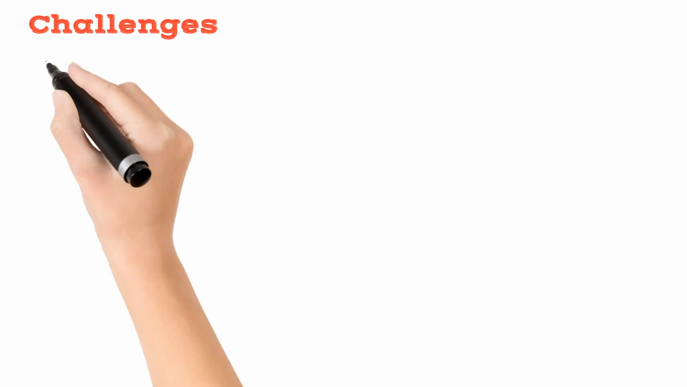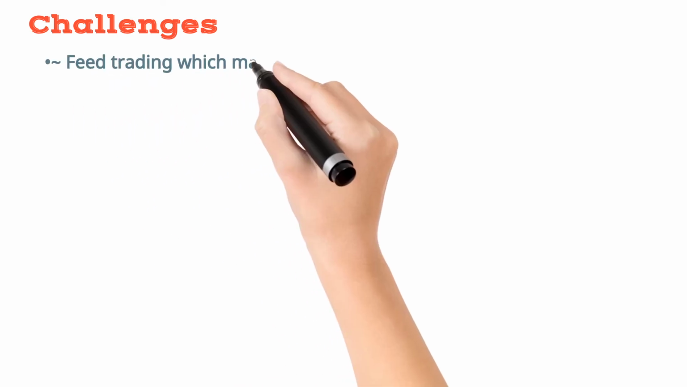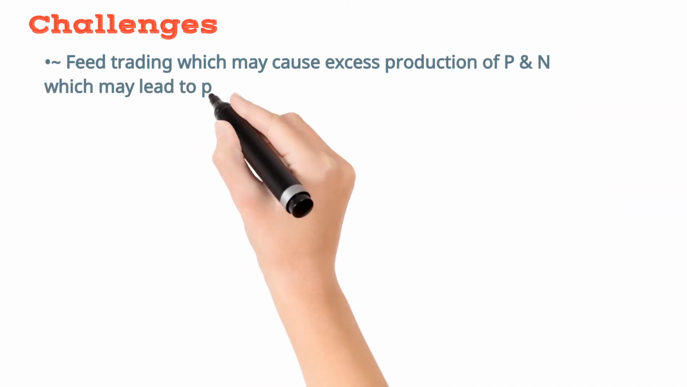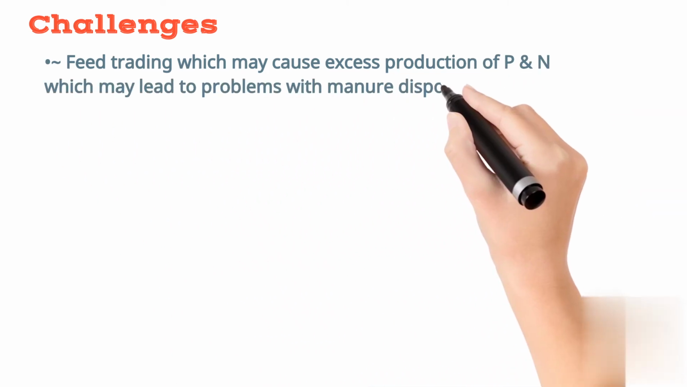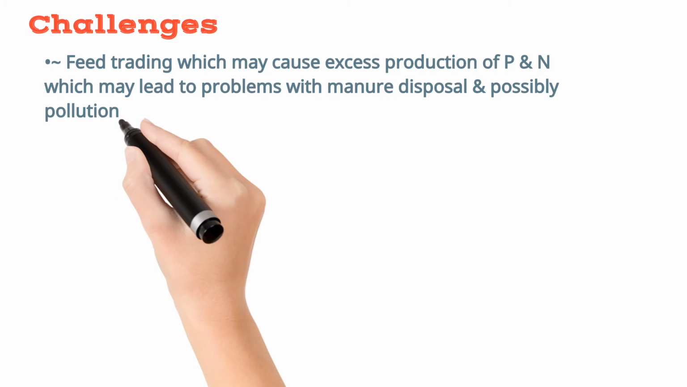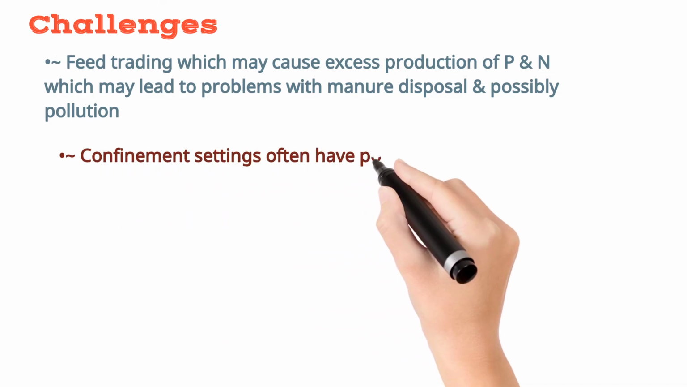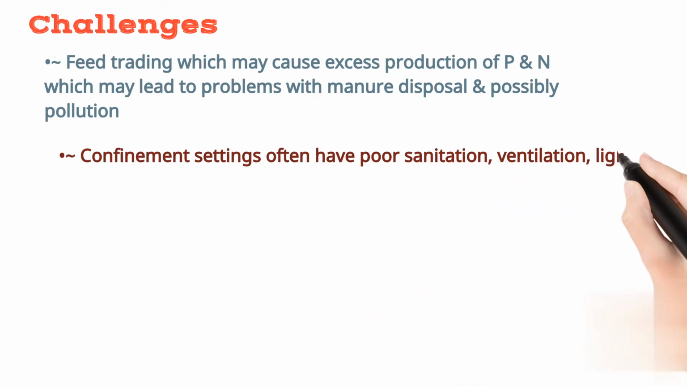Now, what are the challenges faced by the industrial system, or its influence on the environment? Number one challenge for the industrial meat production system is feed transport or trading, which may cause excessive production of phosphorus and nitrogen, which causes manure disposal problems and possible risk of pollution.